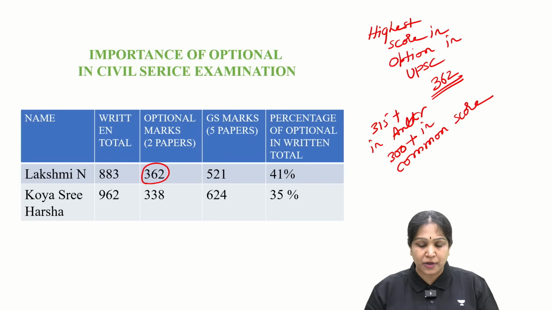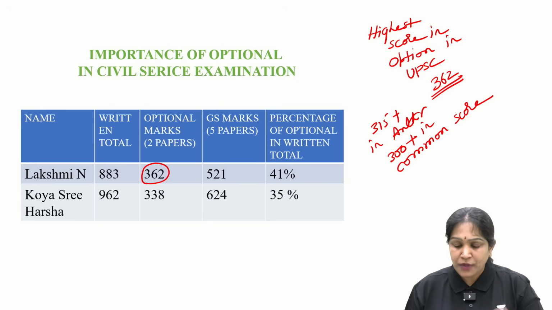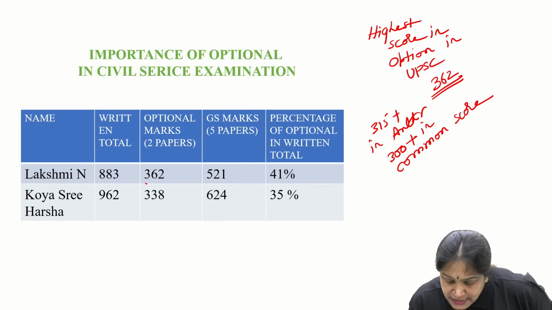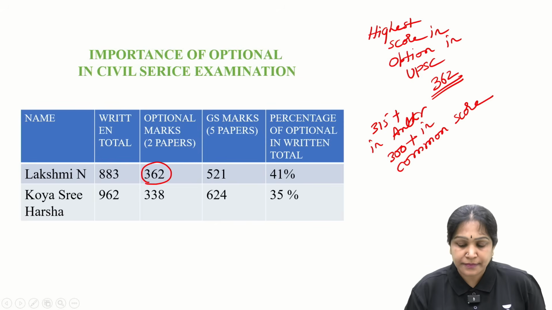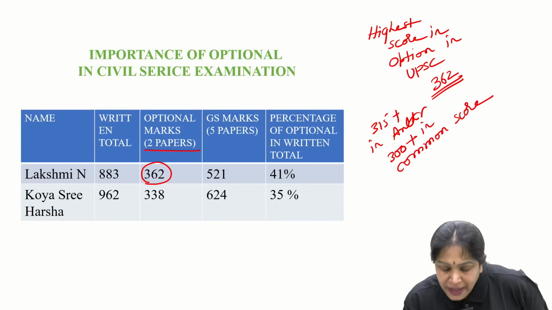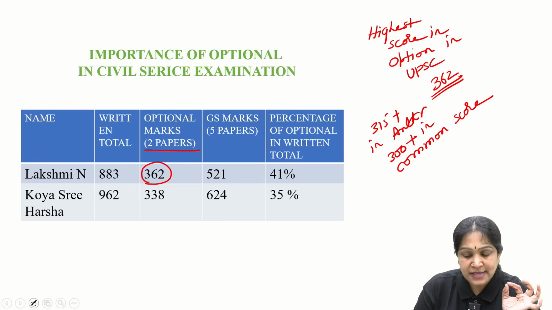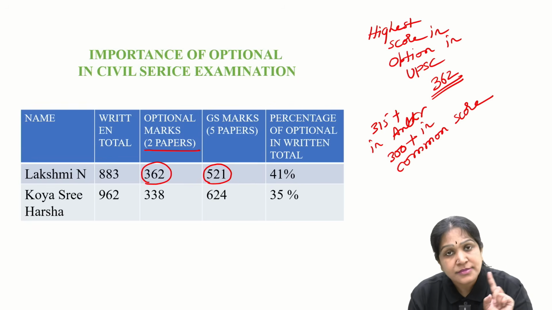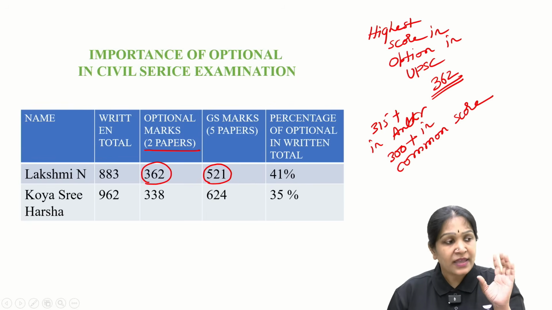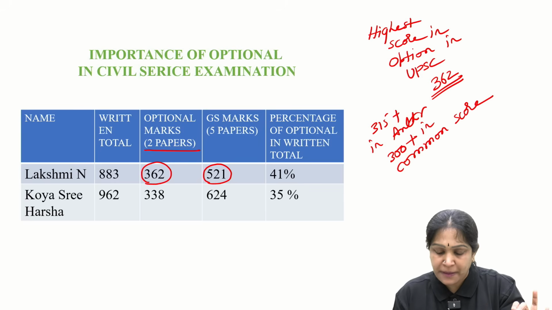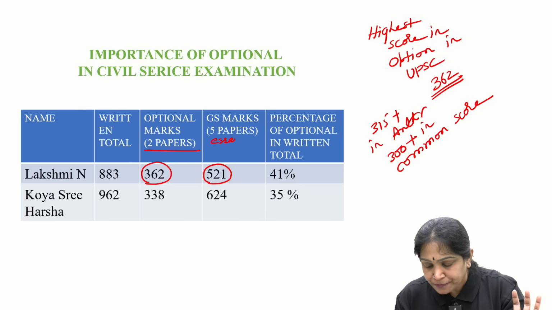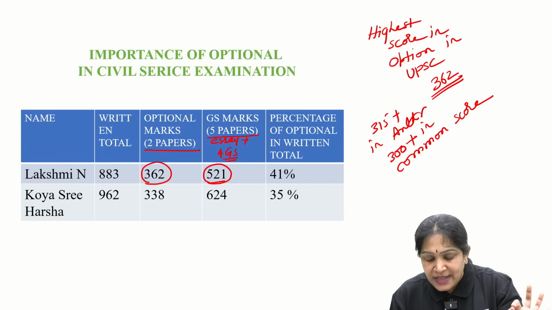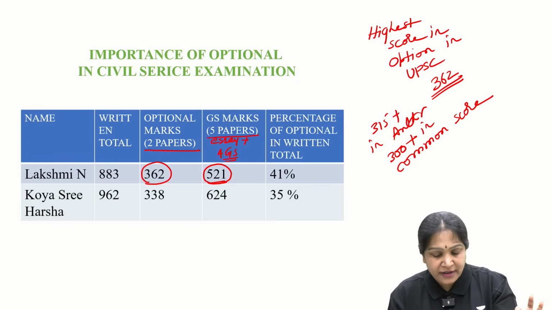Fine, leave anthropology aside. If you observe, here she got 362 marks in optional. That is only from 2 papers. Whereas the remaining 521 marks she got from GS, that is, essay plus 4 GS papers, 5 papers together 521.